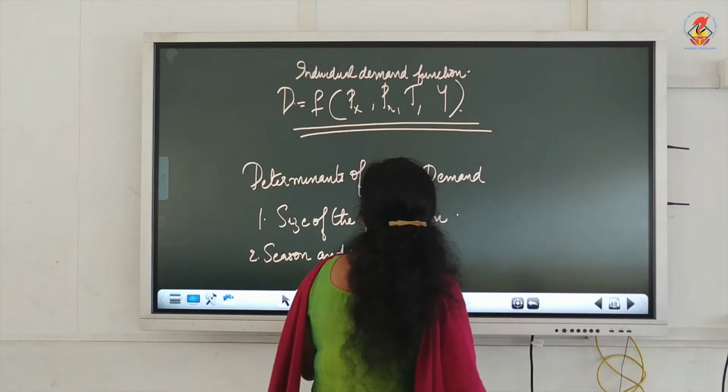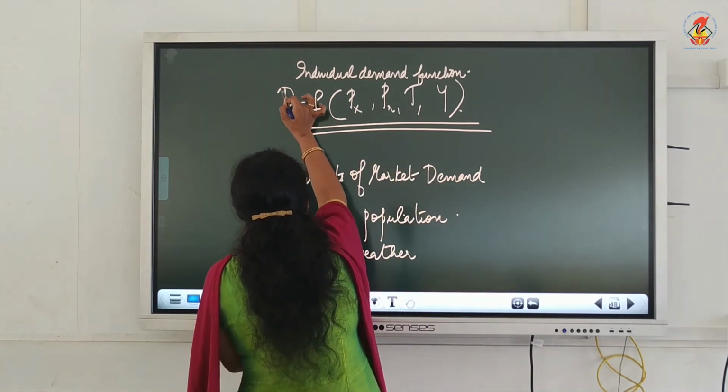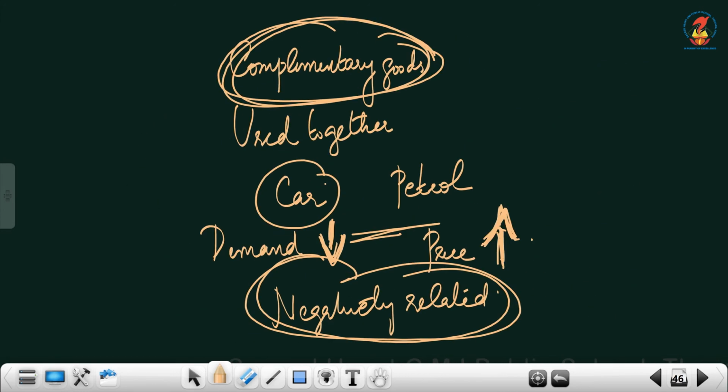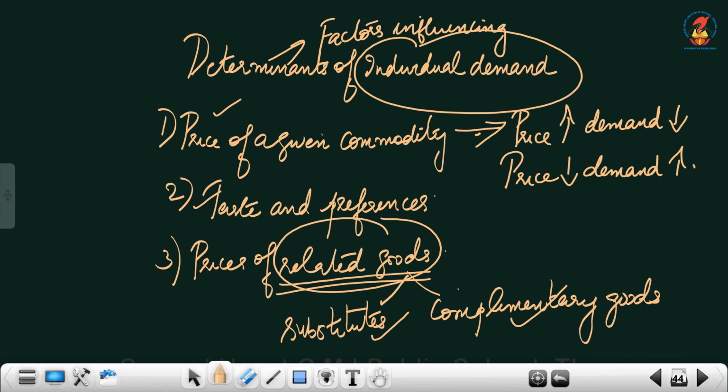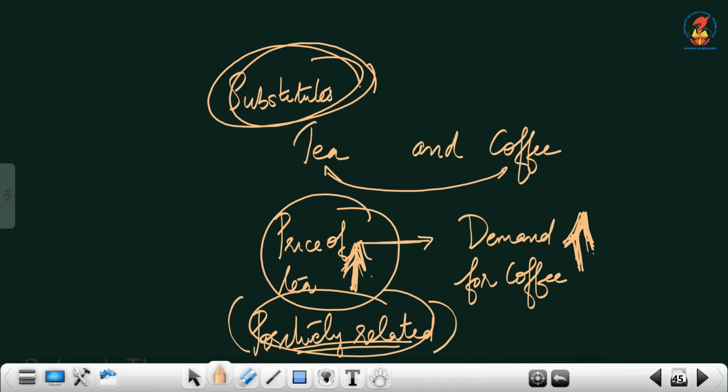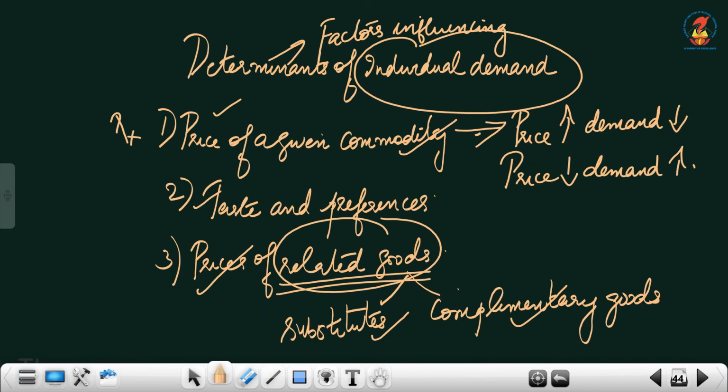Now we will move on to the next one. How to write this in the form of a function. Individual demand function. We can write the following factors which influence the individual demand in the form of an equation, where D, individual demand, is a function of Px. What is meant by Px? The first factor. Which is the first factor? Price of the given commodity, Px. Then the second factor, price of related goods, PR, that is substitutes and complementary goods.